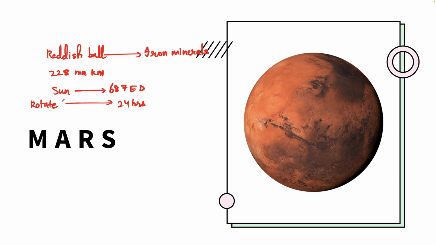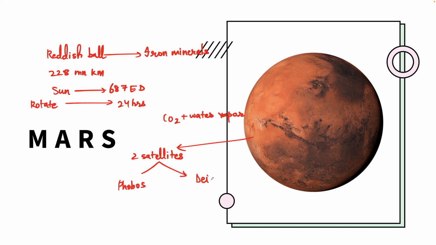Now, Mars has an interesting land surface dotted with extinct volcanoes, polar ice caps, and canyons. And the atmosphere of Mars is very thin, composed of mainly carbon dioxide and some water vapor. Mars has no rings around it, but Mars has two satellites. These two satellites are called Phobos and Deimos.